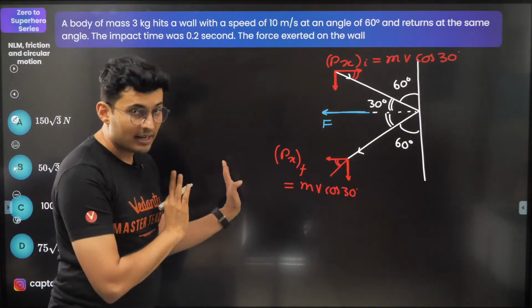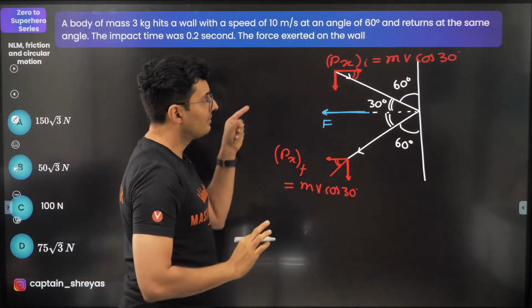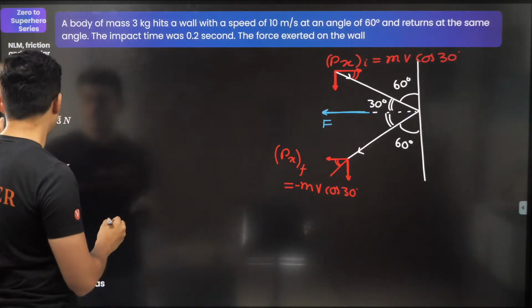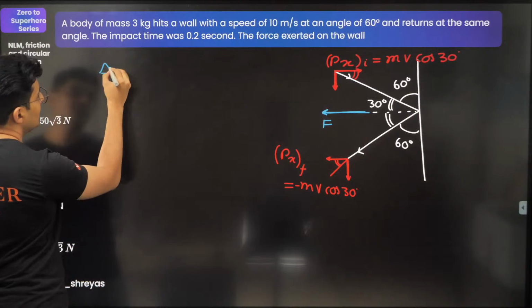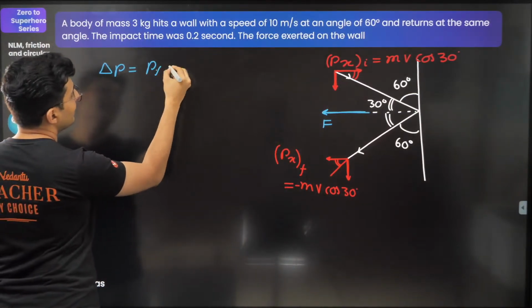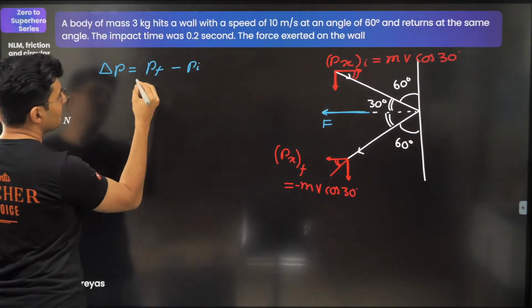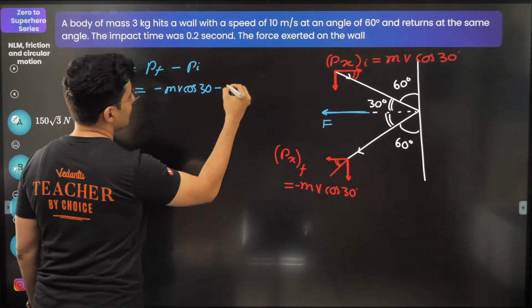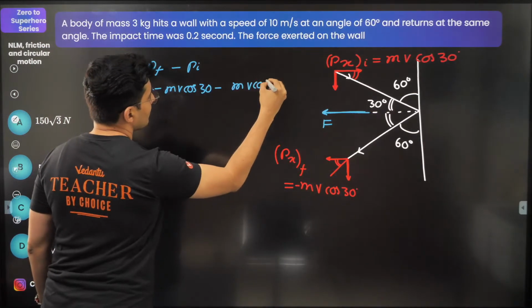Mind it, direction is opposite. So if this is positive, the final momentum should be minus mv cos 30. So the change in momentum, which is final minus initial momentum, will be minus mv cos 30 minus mv cos 30.